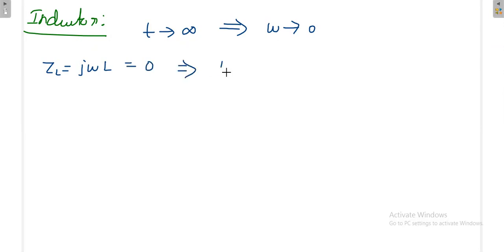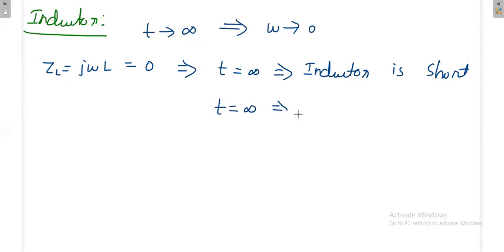Once ZL is equal to 0, at t equal to infinity the inductor is offering 0 impedance. That means the inductor acts as a short circuit at steady state. Then if it is a short circuit, what is the current across the inductor? At t equal to infinity, the current across the inductor is maximum.